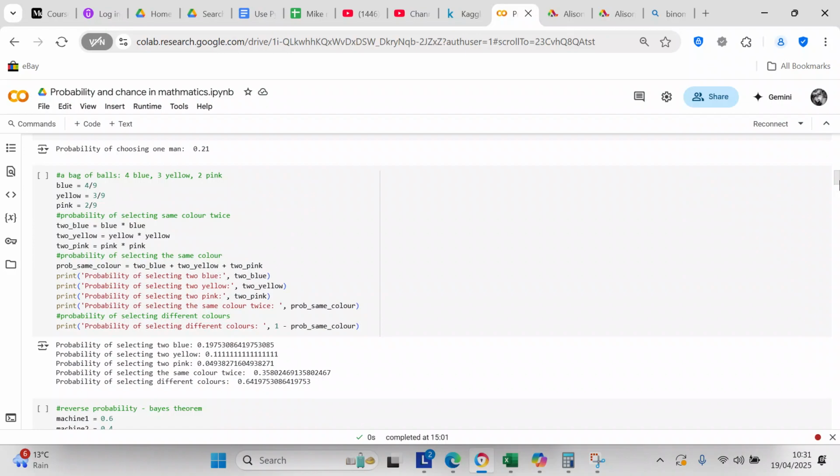Yellow is 0.1111, and pink is 0.049. And then probability of selecting the same color twice is 0.3580. Now the probability of selecting different colors equals 1 minus the probability of the same color. It's 0.64.